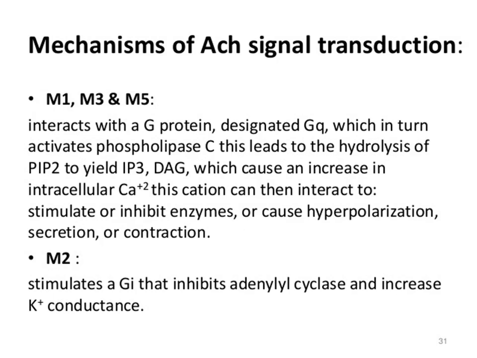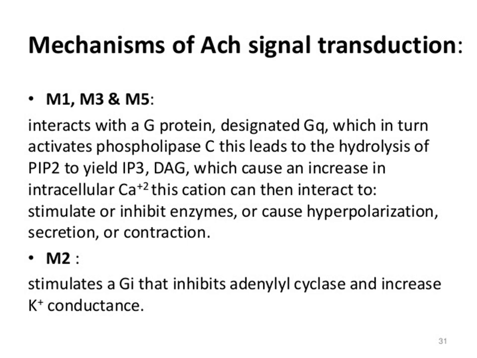Mechanism of ACh, that is acetylcholine signal transduction. M1, M3 and M5 interact with a G protein designated Gq, which in turn activates phospholipase C. This leads to the hydrolysis of PIP2 to yield IP3 and DAG, which cause an increase in intracellular calcium.